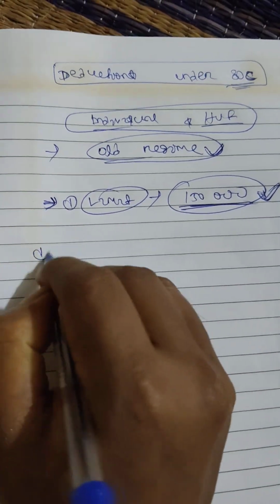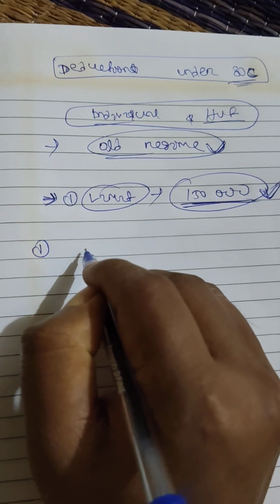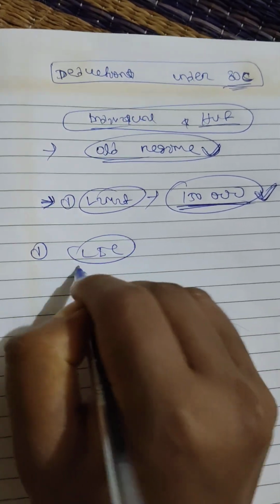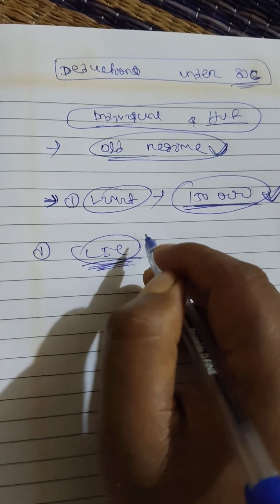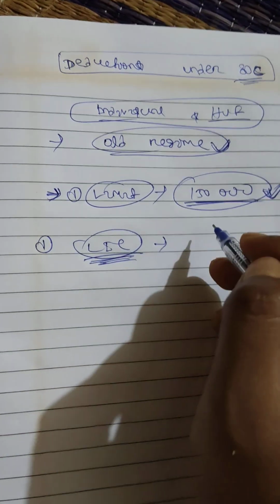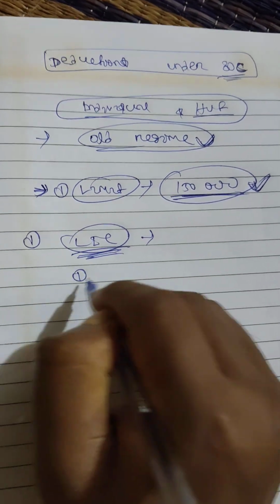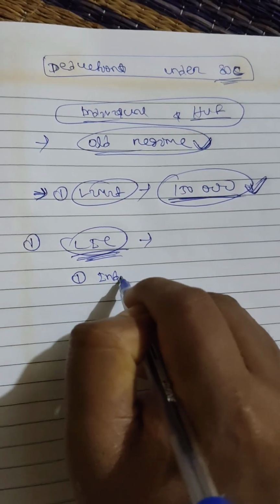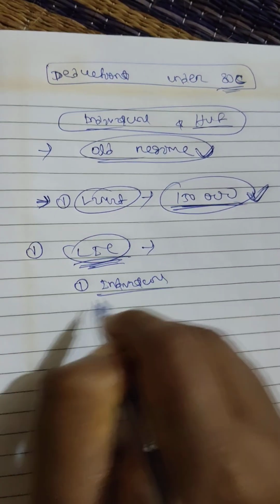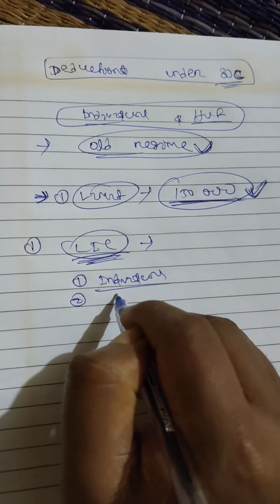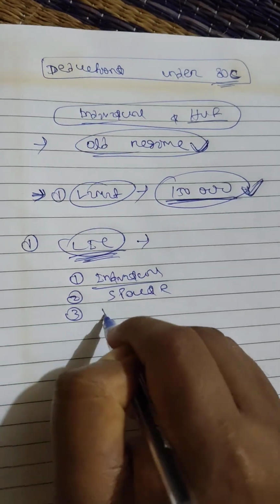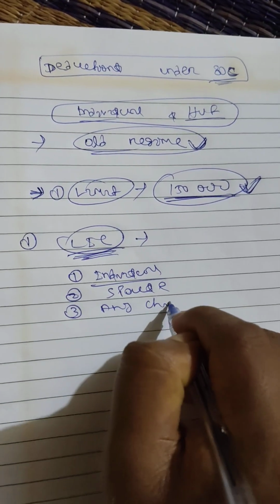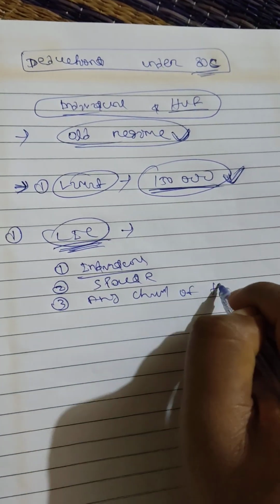First, it is the investment in LIC premium. If an individual is making any investment or paying any sums towards LIC, either of himself or herself, spouse, or any child of the individual.